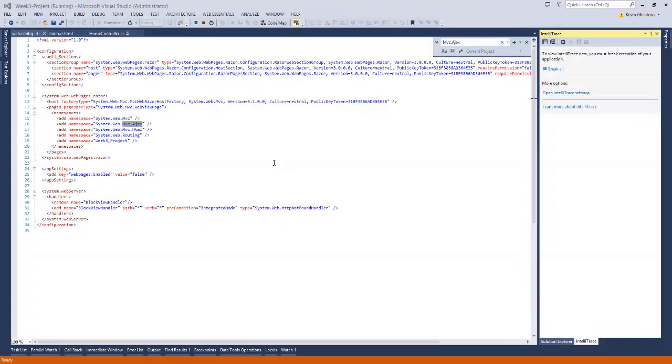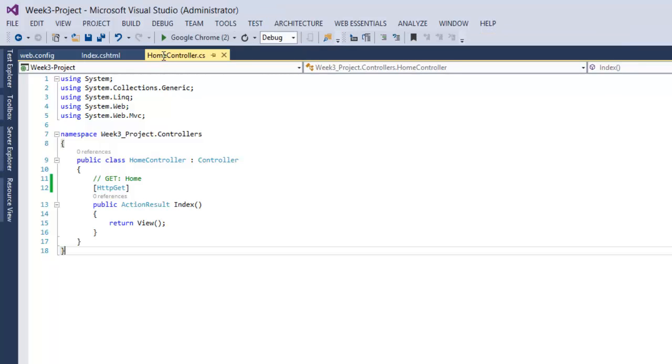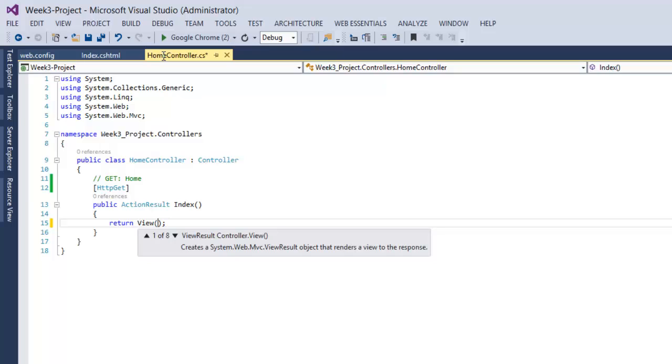We do that by creating what are called view models, and we pass a view model into our view. That's done from our controller action. So if we go back to our controller action, you'll want to stop debugging, and we're going to look at this view method again in a little more detail. If you backspace and then type in your parenthesis again, your IntelliSense will pop up, and you'll see here that there are 8 overrides or overloads for this method. So the default is to pass no parameters, which is what we've been doing for the last week's lecture and this first part of this week.